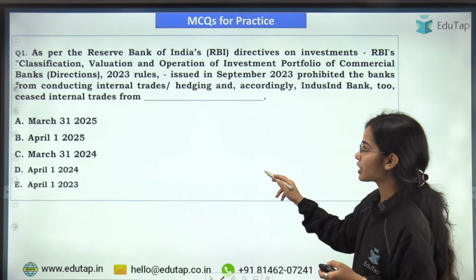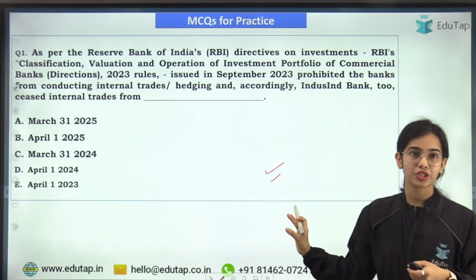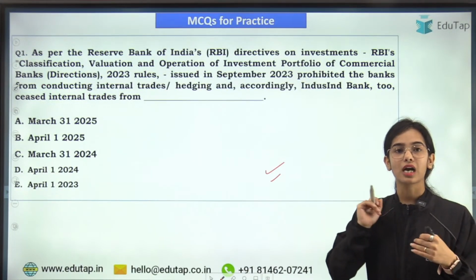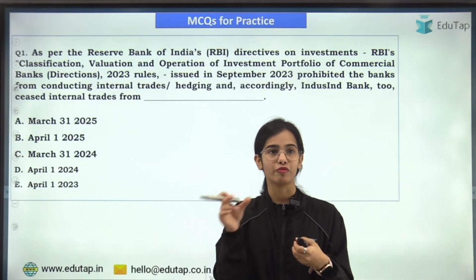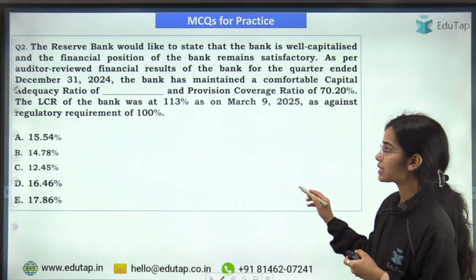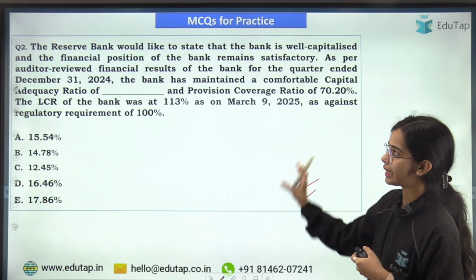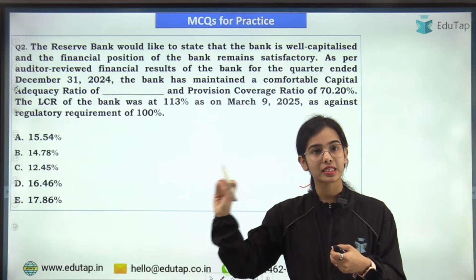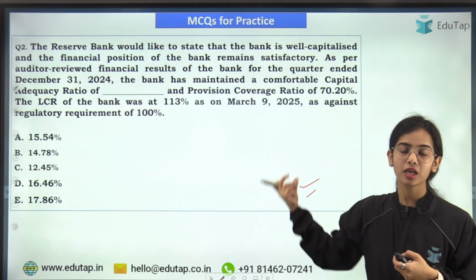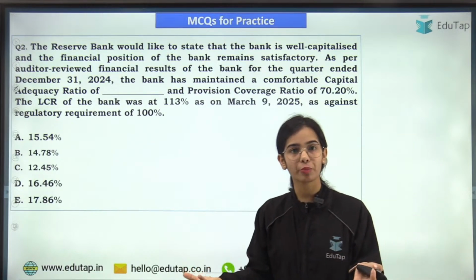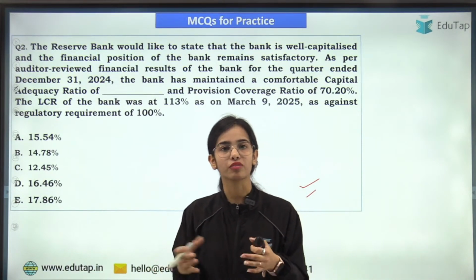Now this is the first question. I hope you will be easily able to answer this question. You just have to tell that the directions that were released by the RBI, they were applicable from when. Okay, now this is the second question. This is regarding the data of the IndusInd Bank. So I hope you will know the capital adequacy ratio of the IndusInd Bank, because IndusInd Bank has become the hot topic right now. So you should have the details of the IndusInd Bank.